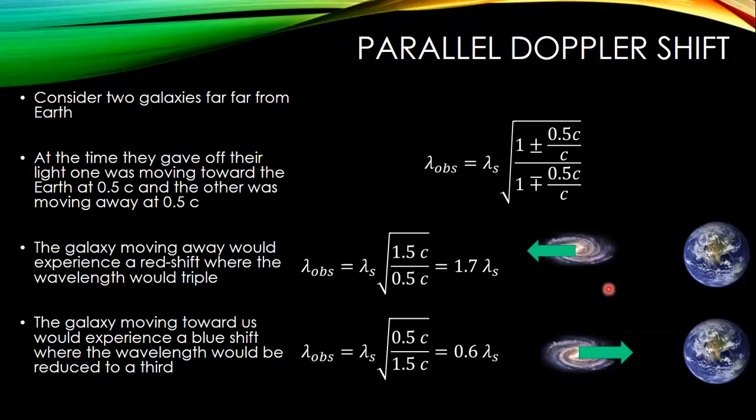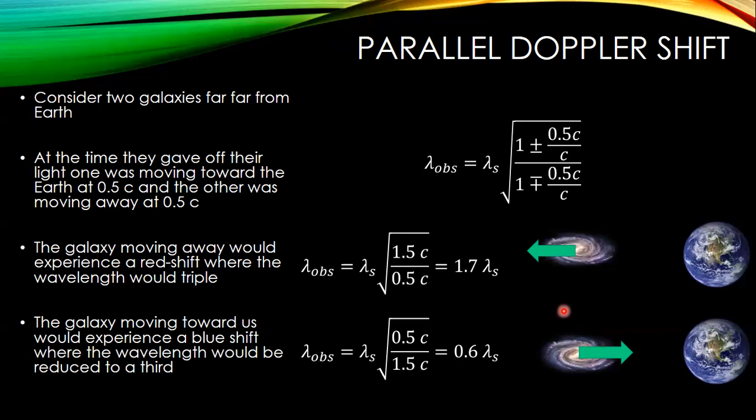Now, let me just tell you, first of all, that having a galaxy move away from us at half the speed of light is a very realistic situation. If we're looking at very, very distant galaxies, we do see these galaxies moving at very, very large recessional velocities. What's not so realistic is to have a galaxy moving toward us at half the speed of light. That sort of contradicts the idea that the universe is expanding. We do have galaxies moving toward us. Andromeda is moving toward us, but not at such a large, nearly luminal speed.